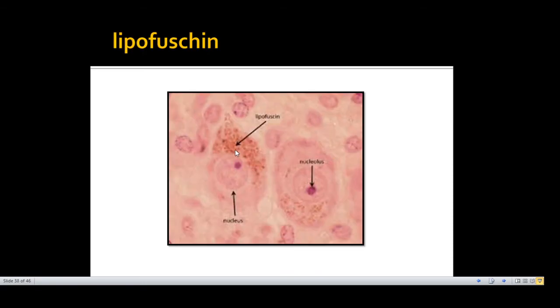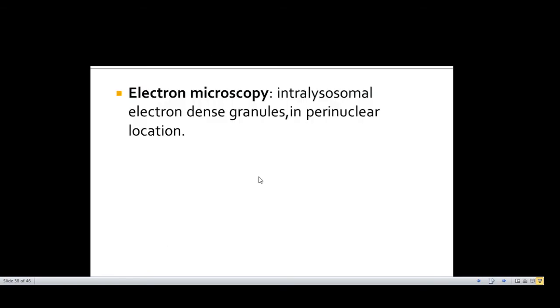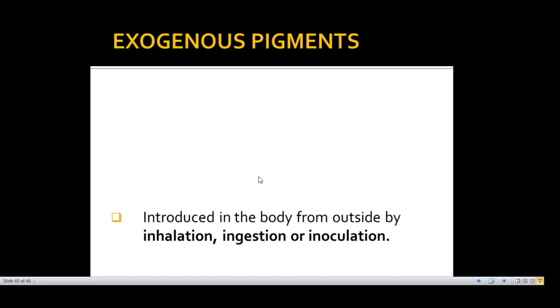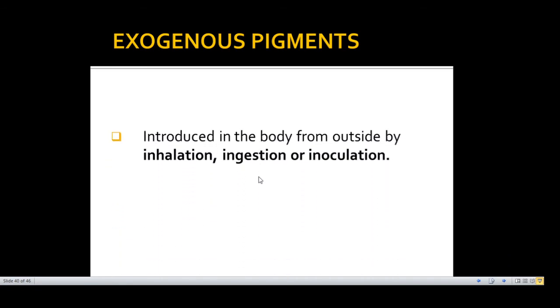So this is how lipofuscin looks like. This is the nucleus and perinuclear golden brown pigment. On electron microscopy, there are intralysosomal electron dense granules in perinuclear location. So after the endogenous pigments come exogenous pigments, where they may be inhaled, ingested or inoculated inside the body from outside.